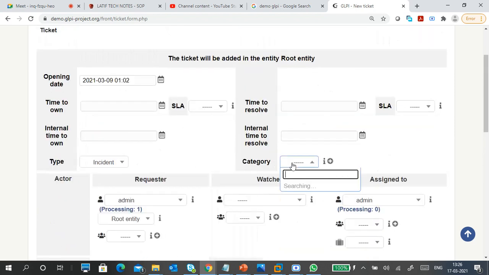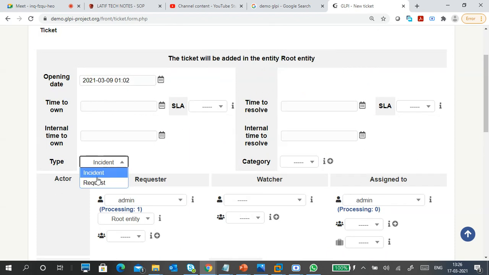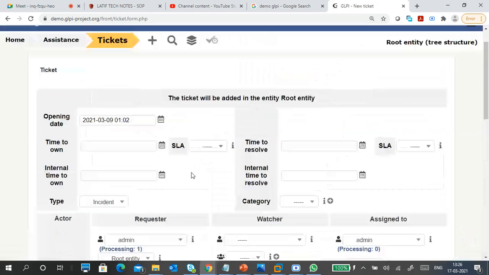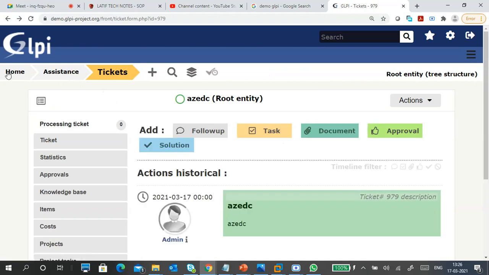Okay, so category, what kind of category it is. Type: incident or request, like this you will get it. This is the one site, guys. This is the one site. Okay, you can also see home. I'm going home.